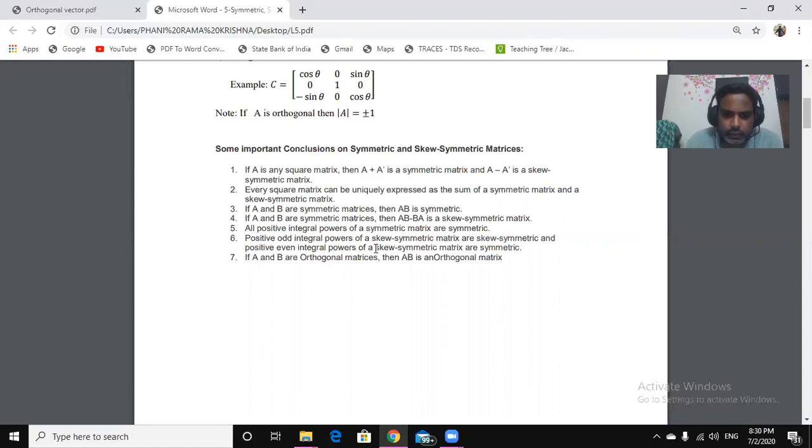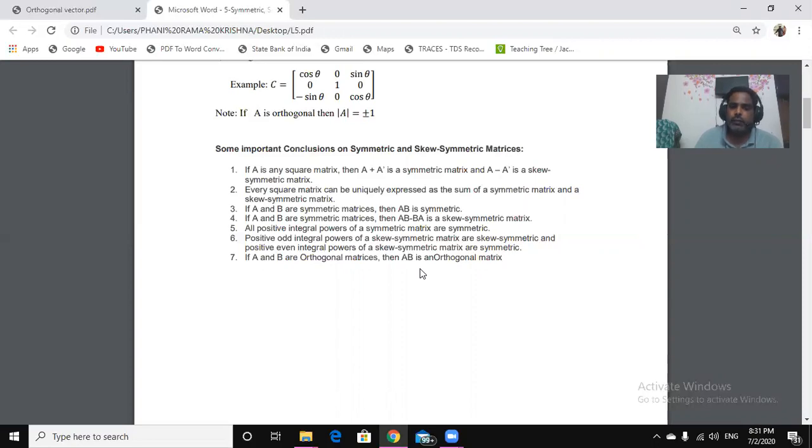If A is skew symmetric, then A square is symmetric. So even integral powers make it symmetric, but odd powers keep it skew symmetric. If A and B are orthogonal, then A into B is also an orthogonal matrix. These are some important properties of symmetric and skew symmetric matrices, where A is a real matrix.